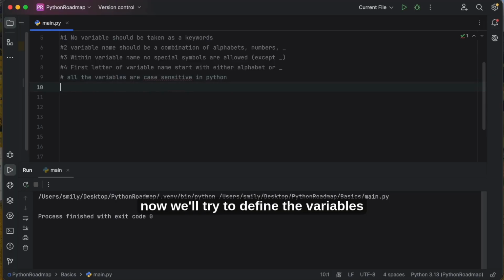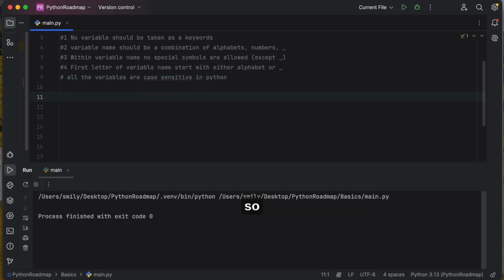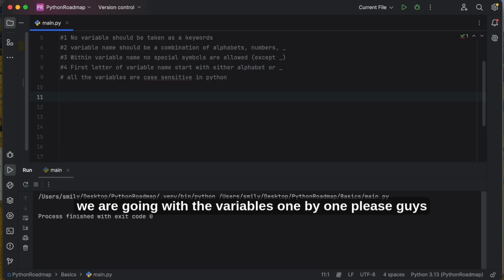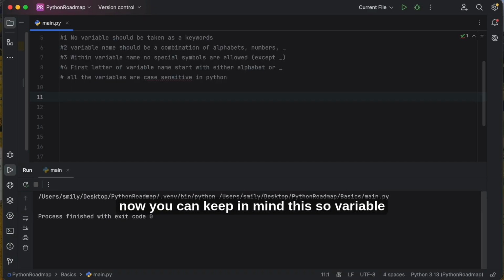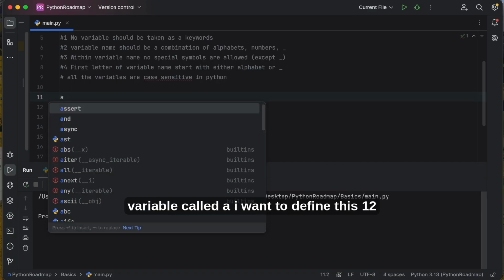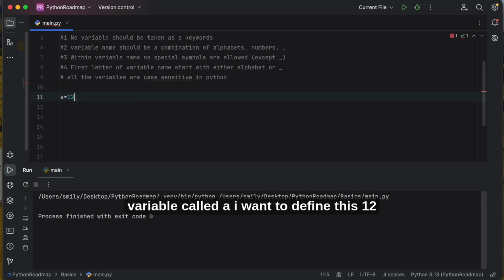Now we'll try to define variables. Step 1, we are going with the variables one by one. Please keep this in mind. Suppose I have a simple variable called a, and I want to define it as 12.